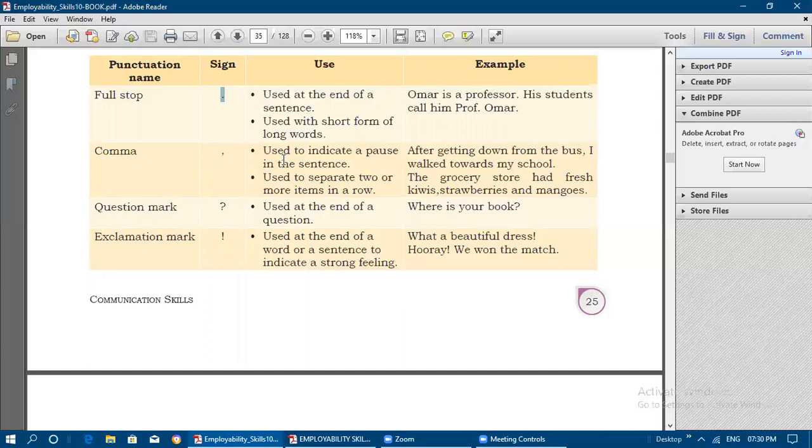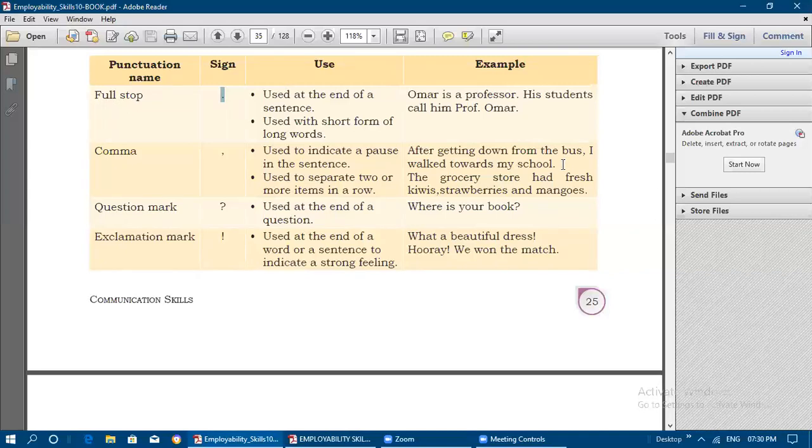And then comma, used to indicate a pause in the sentence. A simple pause, some gap in the sentence if you want to give, we need to use a comma. And it is used to separate two or more items in a row, in a list. For example: after getting down from the bus, I walked towards my school. After getting down from the bus, you are giving some pause.